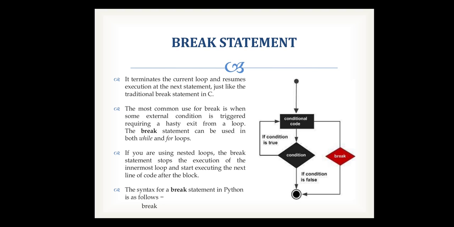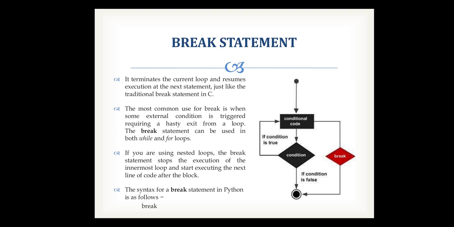It terminates the current loop and resumes execution at the next statement, just like the traditional break statement in C. The most common use for break is when some external condition is triggered requiring a hasty exit from a loop. The break statement can be used in both while and for loops.